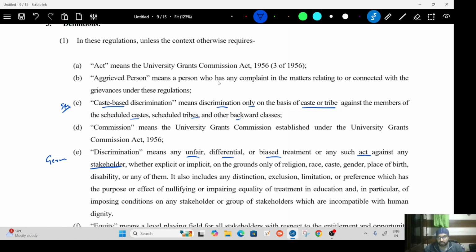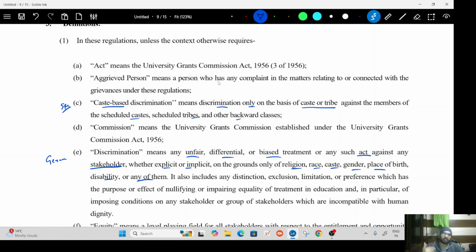So discrimination means any act of unfair, differential, or biased treatment against the stakeholder, whether explicit or implicit, that is, whether it is on the face or hidden, on the grounds of religion, race, caste, gender, place of birth, disability, or any of them.